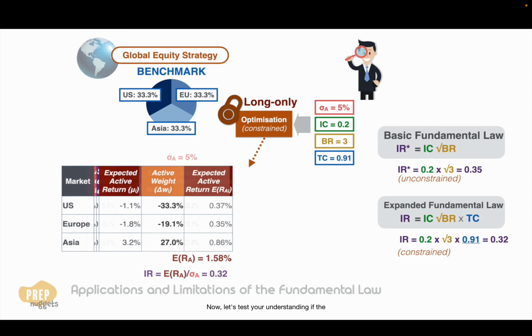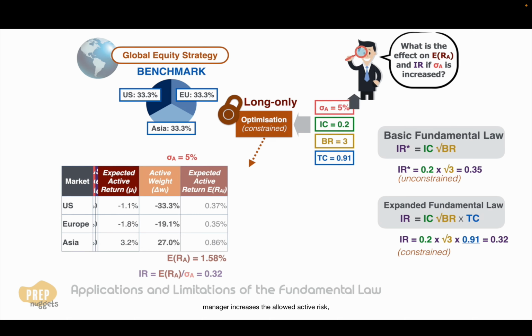Now let's test your understanding. If the manager increases the allowed active risk, what would happen to the expected active return and information ratio of the unconstrained and constrained portfolio?